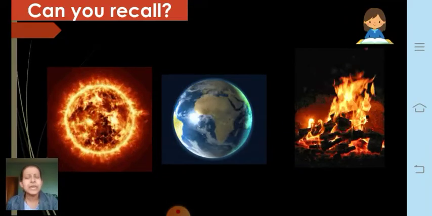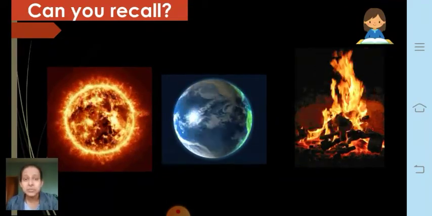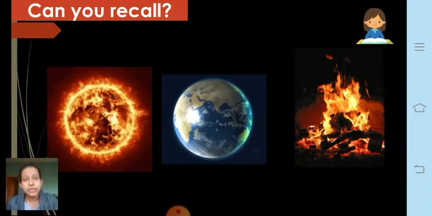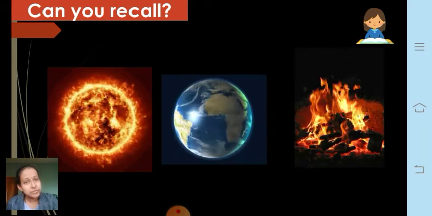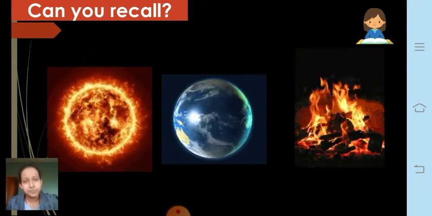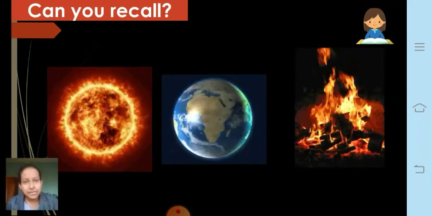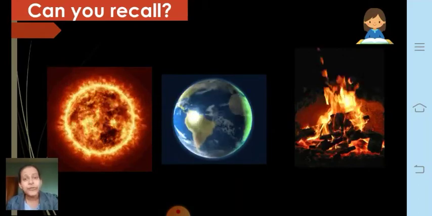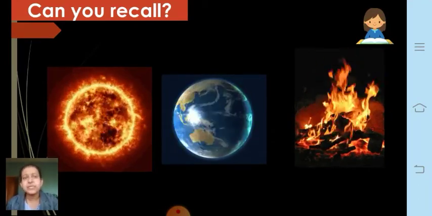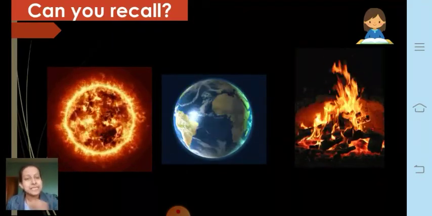Then where else can we get heat? Of course, by burning different substances we can get heat. Like for example, wood, coal, petrol, different fossil fuels, paper, right? Any substance which can burn can give us heat. Okay, not only this, we can get heat from electrical energy also. So that we are going to see. So these are some of the sources from which you can get heat.